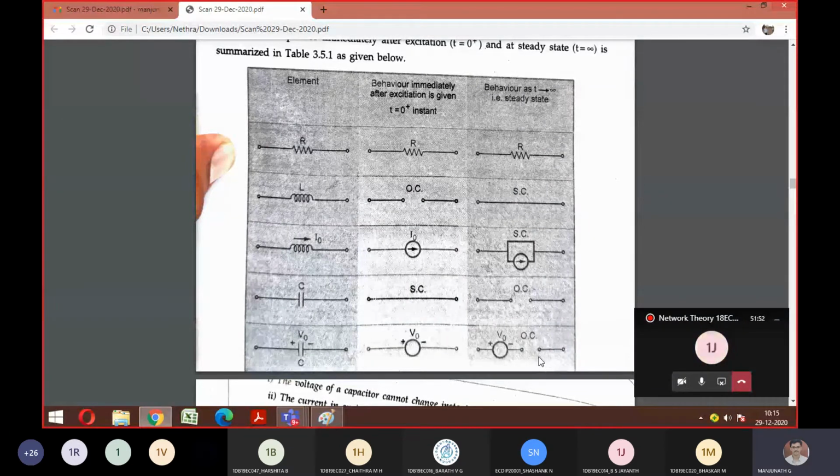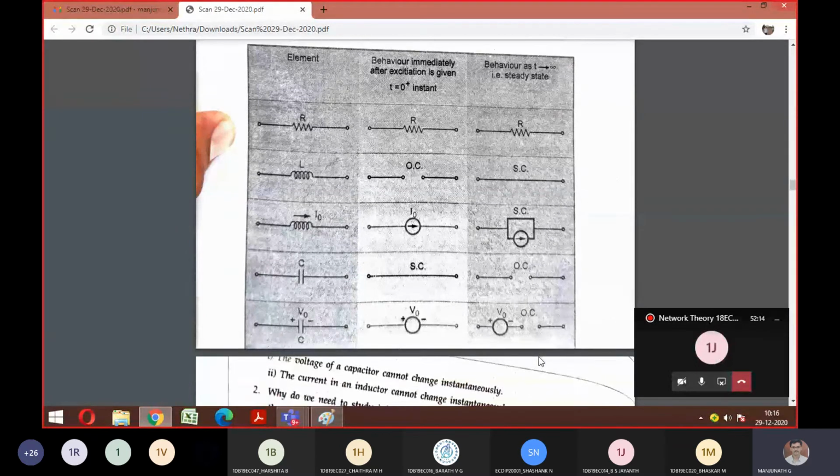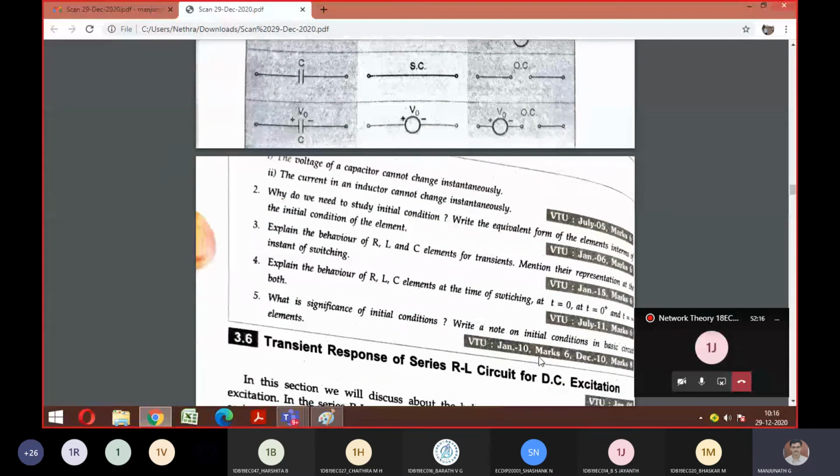How many derivations do you have in DC excitation? Six, sir. Good. So you're going to deal with RL, RC, RLC, with respect to driven and undriven, two derivations for one topic. So totally six derivations. So let's move on to the first one today, and we'll try to wind up that derivation today.